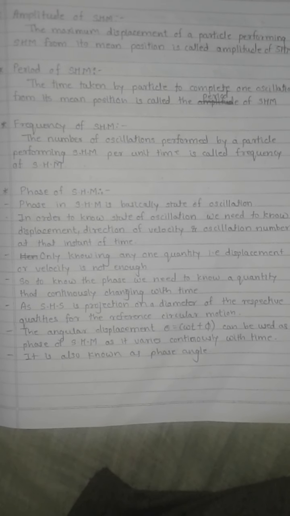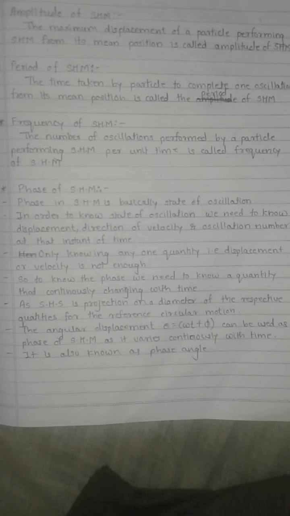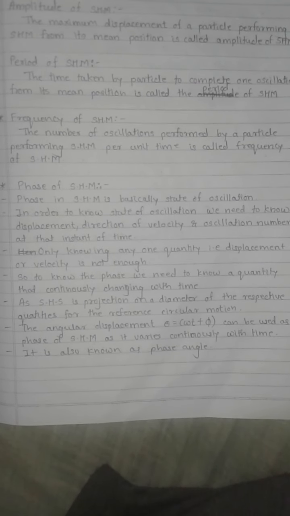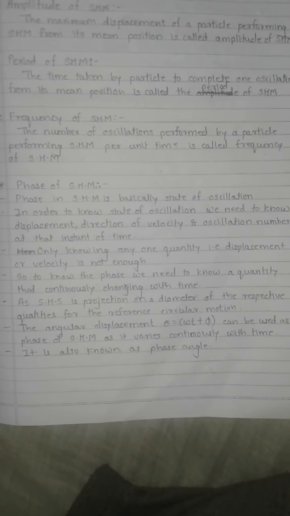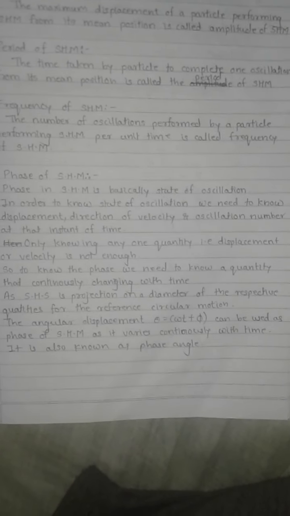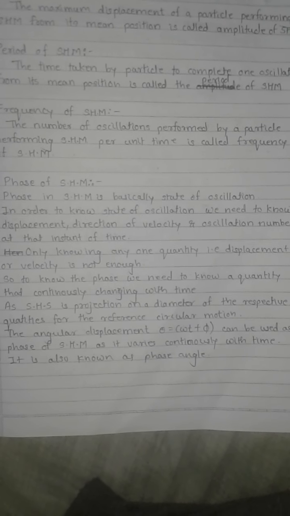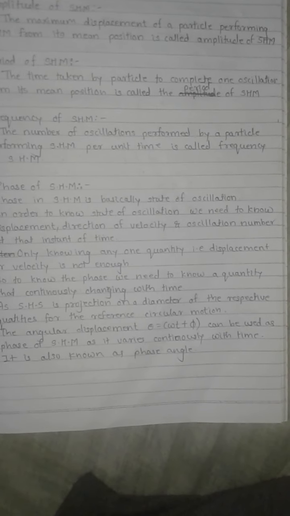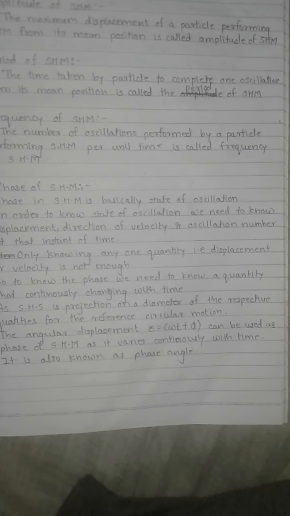As SHM is a projection on the diameter of the reference circular motion, the angular displacement theta can be used as the phase of SHM. The quantity angular displacement that we have learned in circular motion can describe phase very easily. So we use angular displacement as a phase. It varies continuously with time, as you know that an angle always varies with time. It is also known as phase angle.